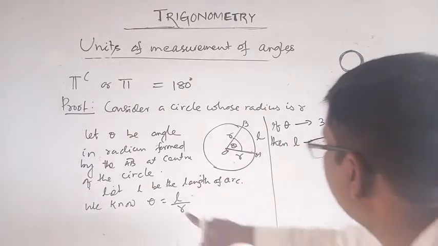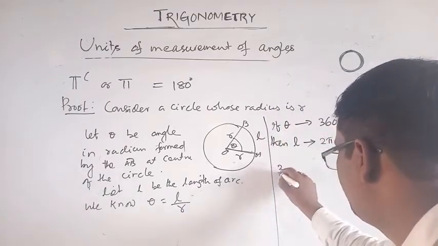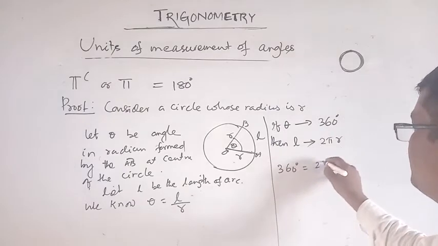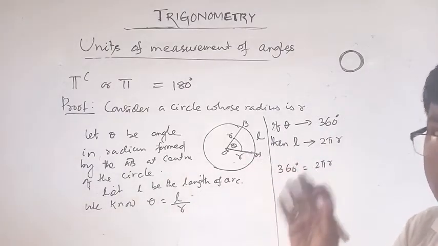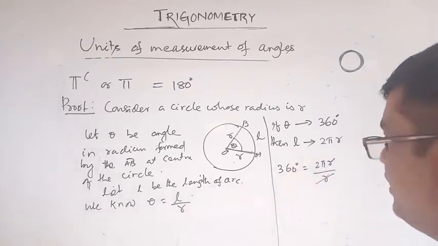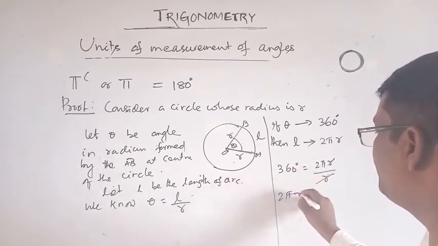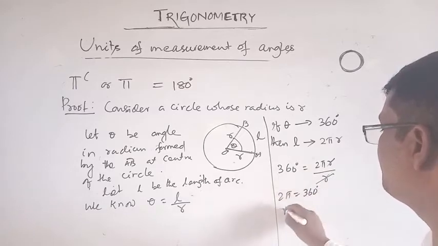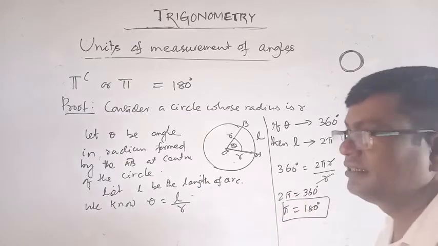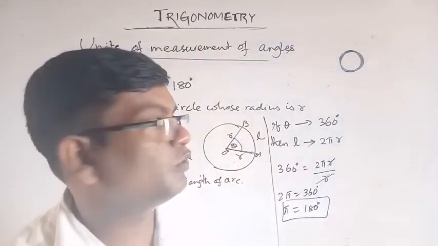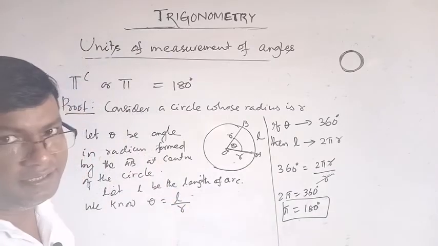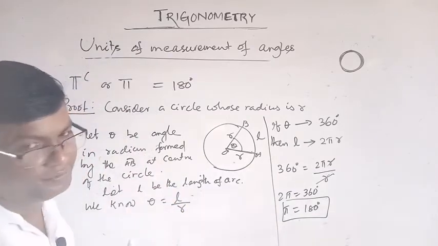Now put theta equal to 360 degree and L equal to 2 pi r. R is fixed, so divide by r. R cancels, and 2 pi is equal to 360 degree, so pi is equal to 180 degree. This is another method; we can do this according to the arc length and angle.